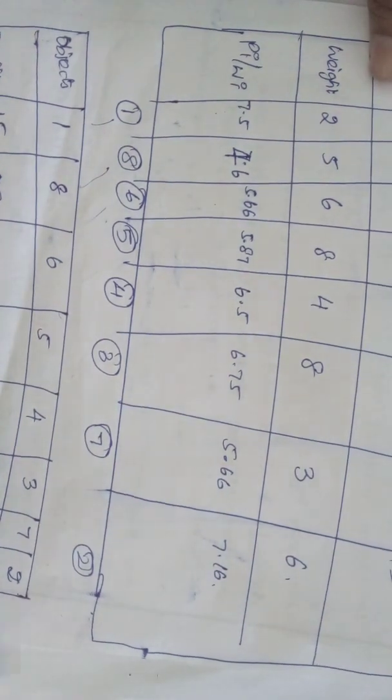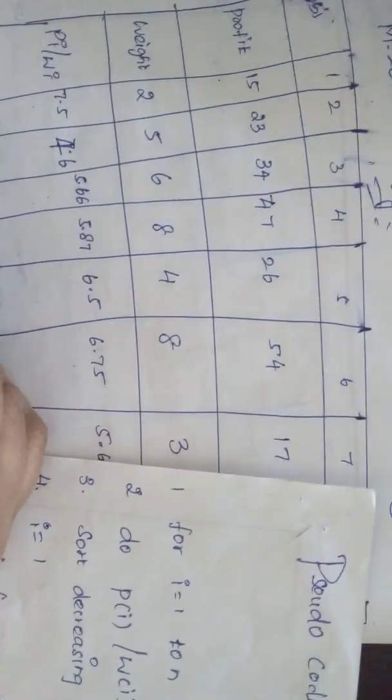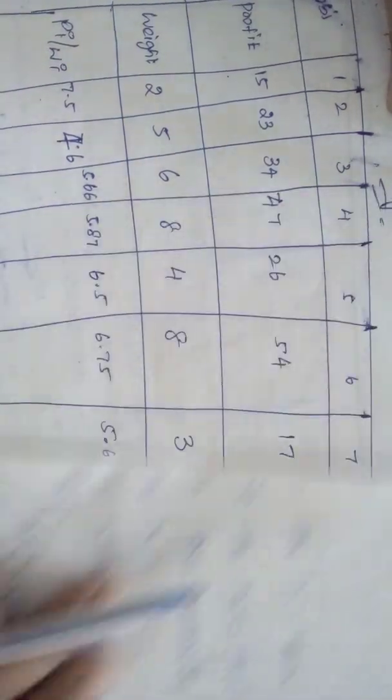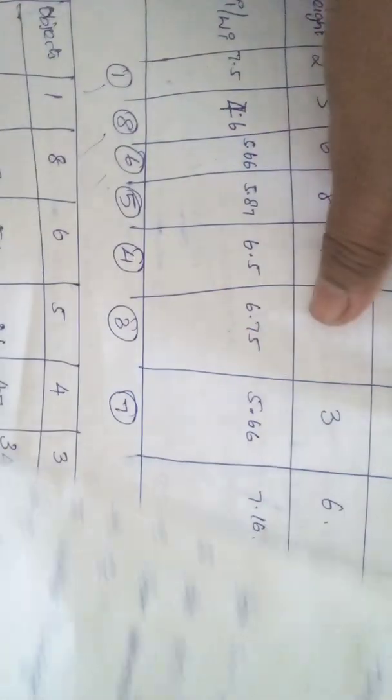Now let's see the algorithm again. In the algorithm, they ask us to go from 1 to n terms and compute p of i divided by w of i. We have done that here, and we got the answers. Then sort in decreasing order, which we have also done, from increasing to decreasing order.